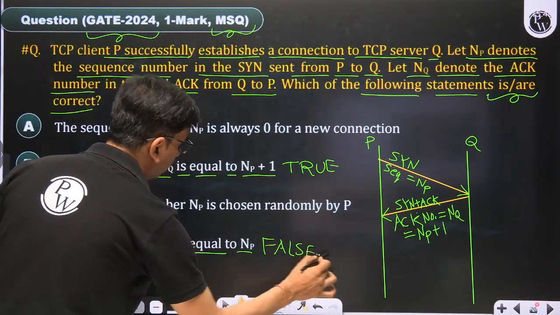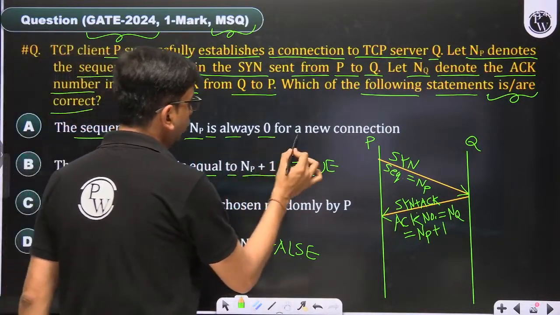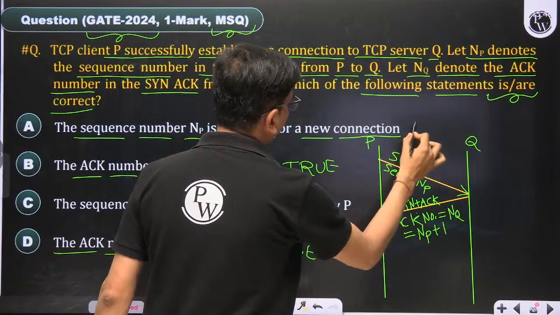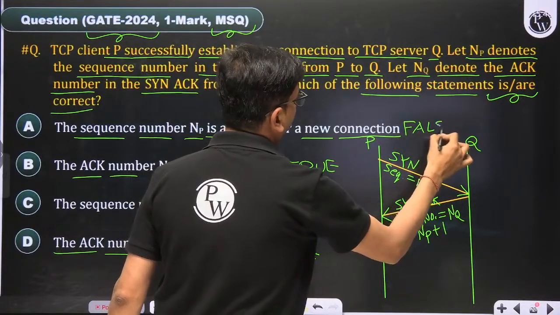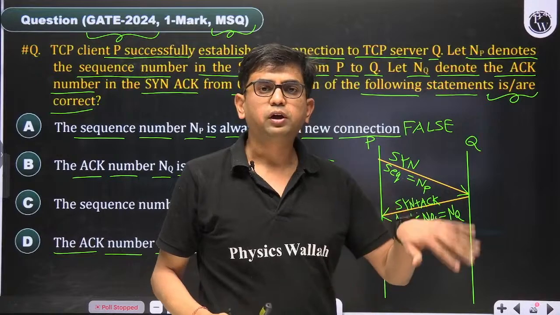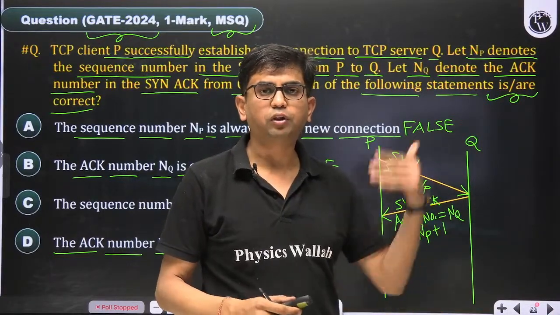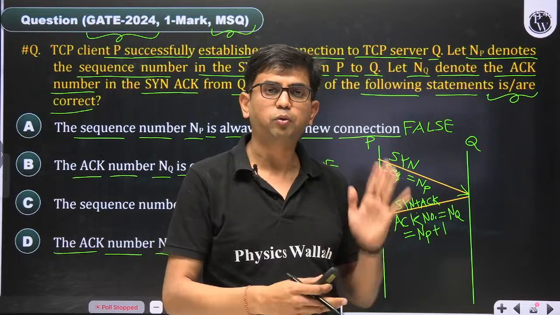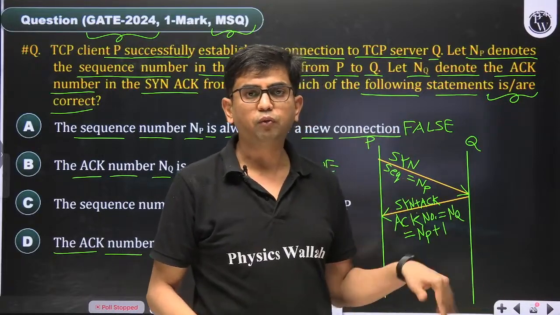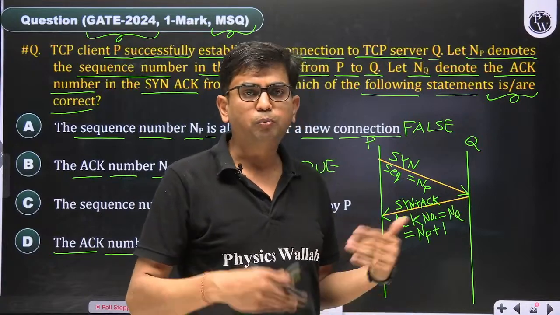Second, the sequence number NP is always 0 for a new connection. False. Why is it not 0? Whenever a connection is not established, we have to reconnect. At the time of reconnect, the problem is how the server is going to recognize whether you are asking about the previous connection or a newer one. So we always have to choose a random sequence number, also to prevent some kinds of attacks.